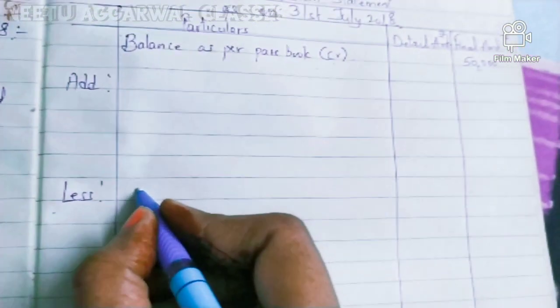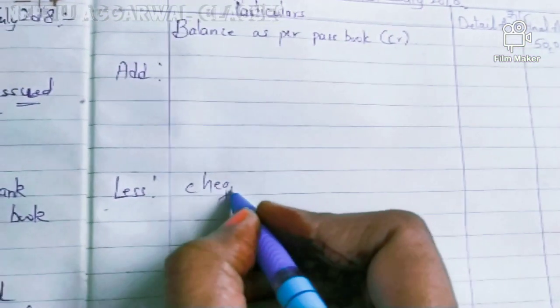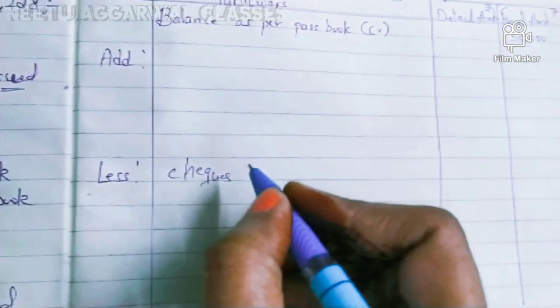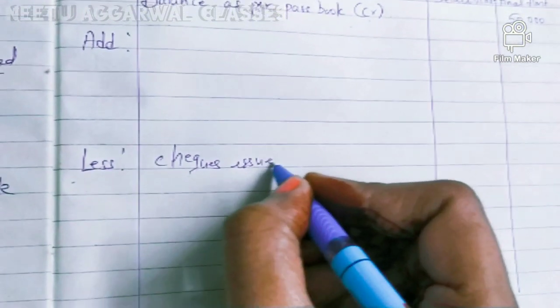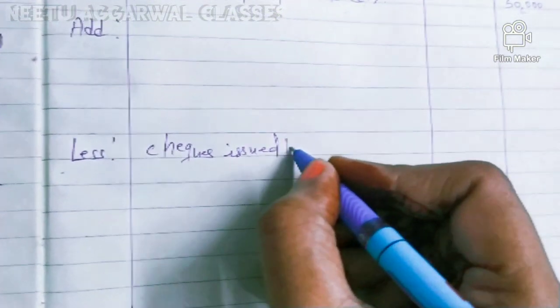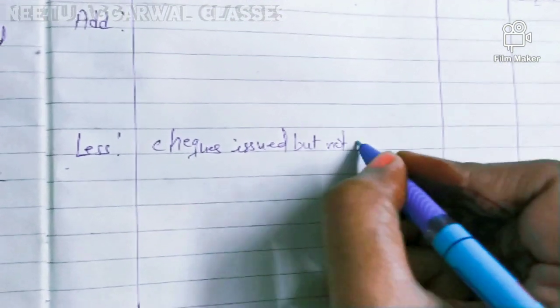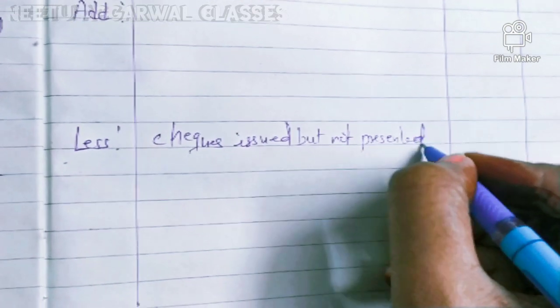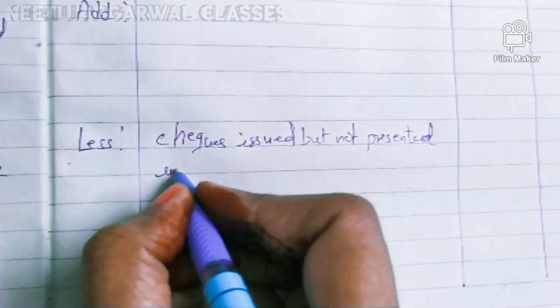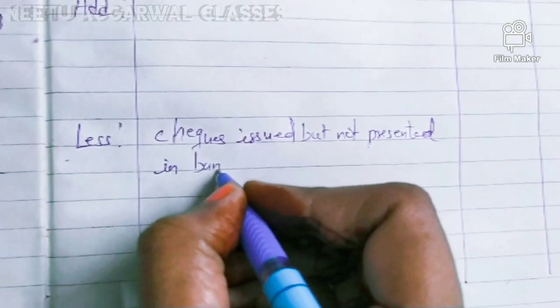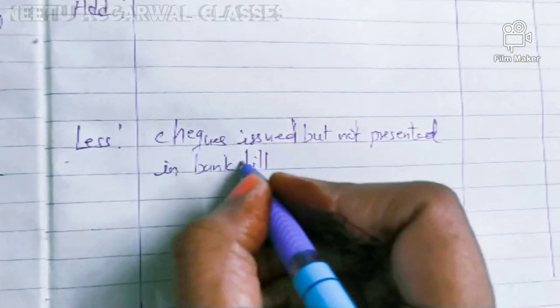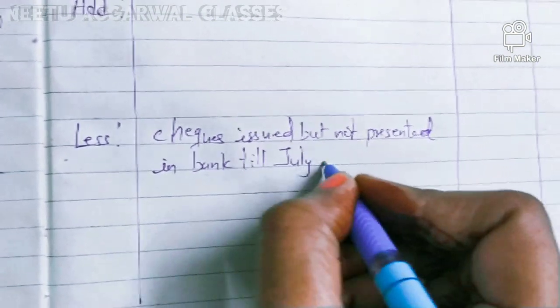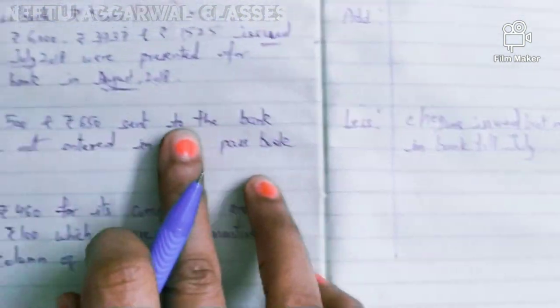Checks issued but not presented in bank till July. For how much amount?